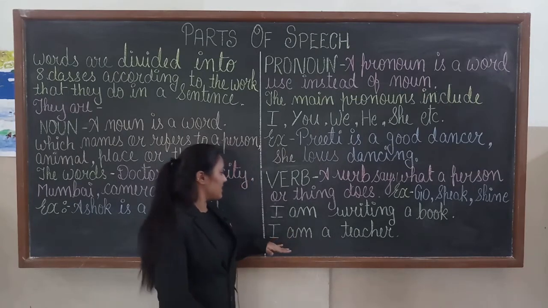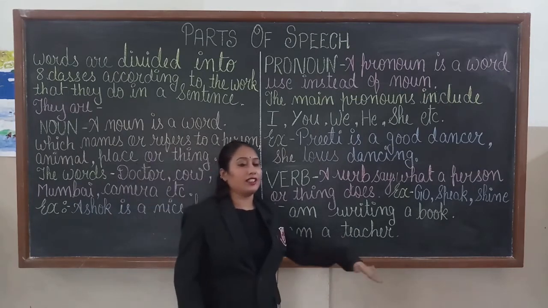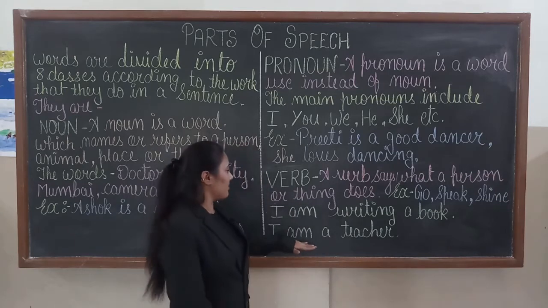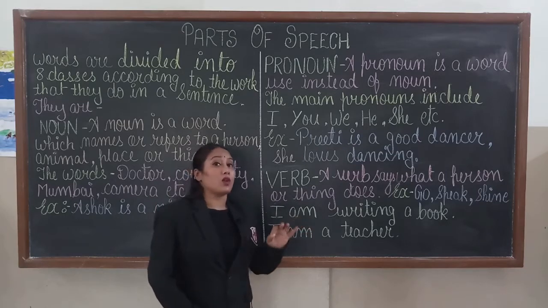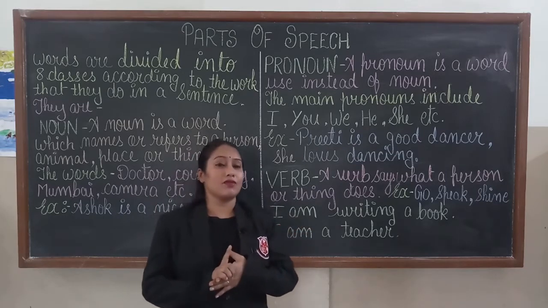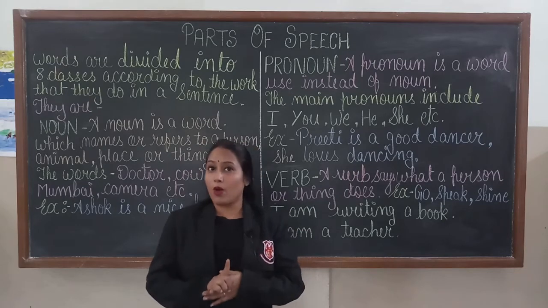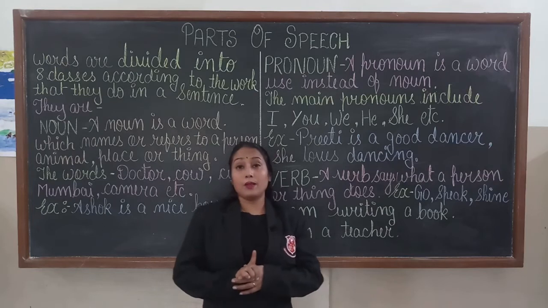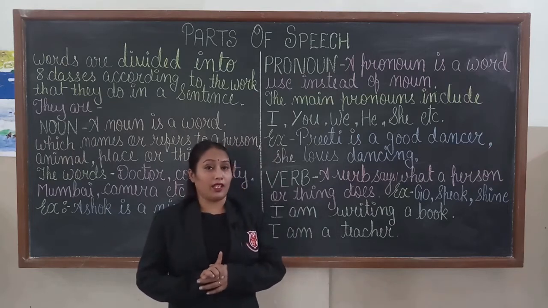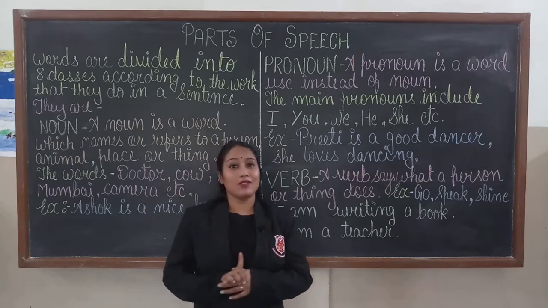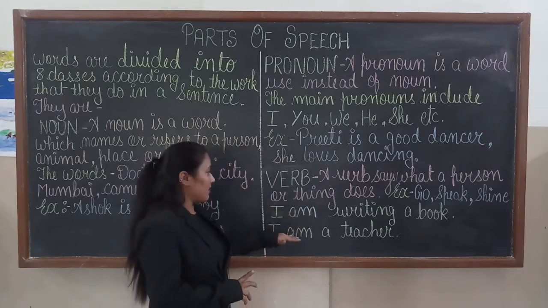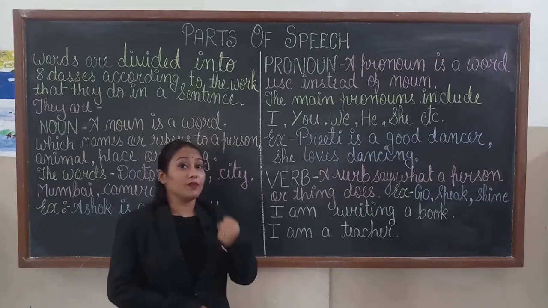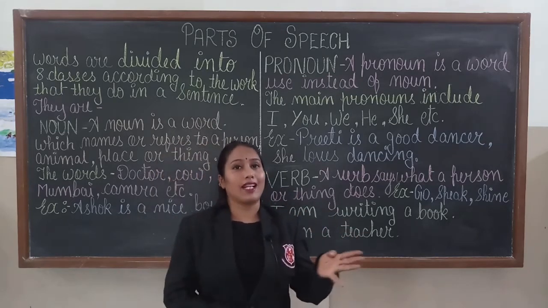So, next sentence. I am a teacher. In this sentence, can you tell me where is the verb? Yes, am is a verb. Actually, am is not playing a physical role, but this is a verb. This is the present form of be verb. In the starting, I told you, verbs are most important and there can be no sentence without a verb. So, am is a verb. It is not playing a physical role, but this is a be verb. Examples of be verbs are am, are, was, were, etc.